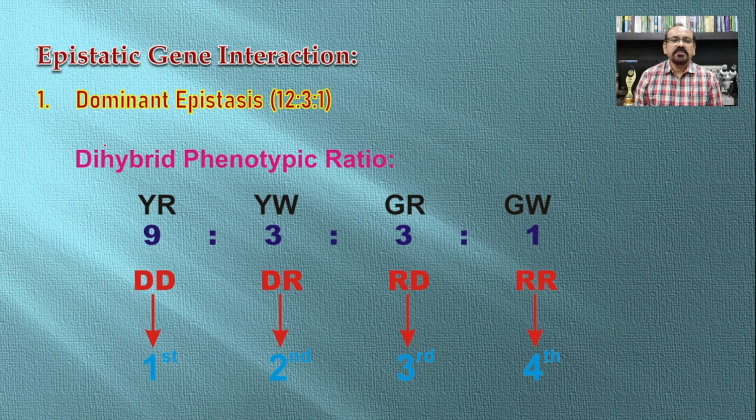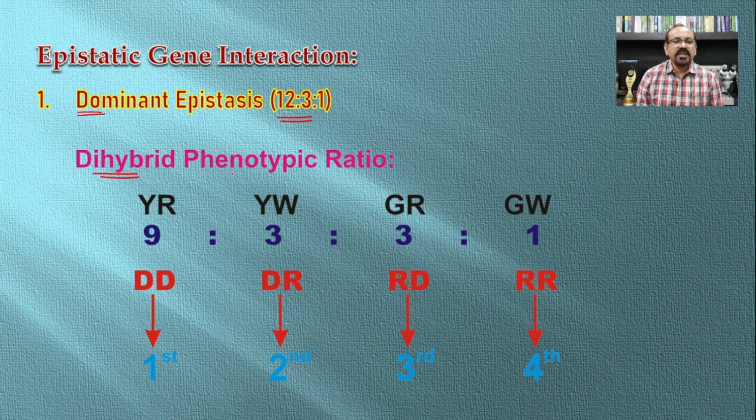First of all, as we have seen the dominant epistasis ratio, again we will revise how we can immediately recall this ratio. In dominant epistasis, we have to remember the word dominant.